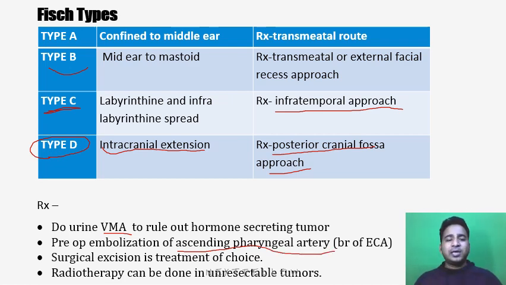So you can embolize this artery before the surgery and then go for the surgery. Surgical excision is the treatment of choice for this tumor, and has been asked multiple times. So glomus tumors are best treated with surgical excision. Then suppose there is an unresectable tumor or an intracranial extension, then we can opt for radiotherapy. Okay.